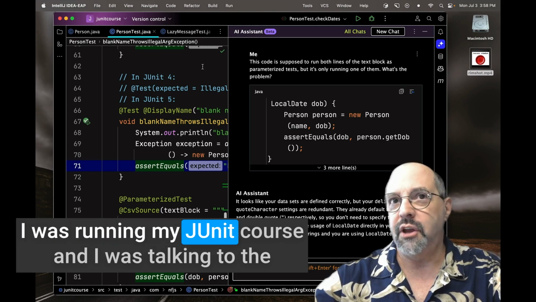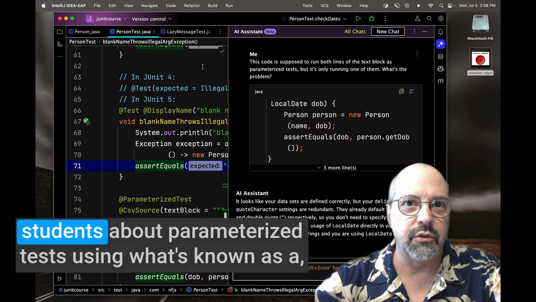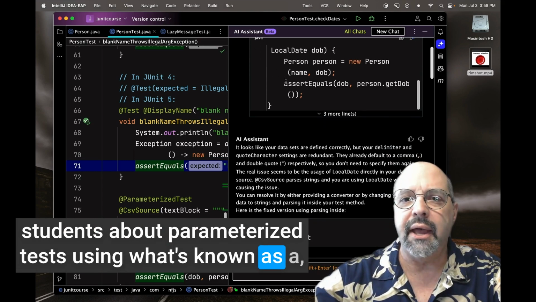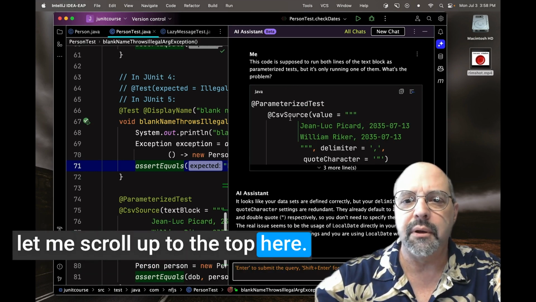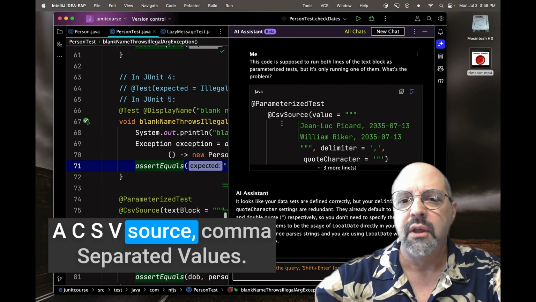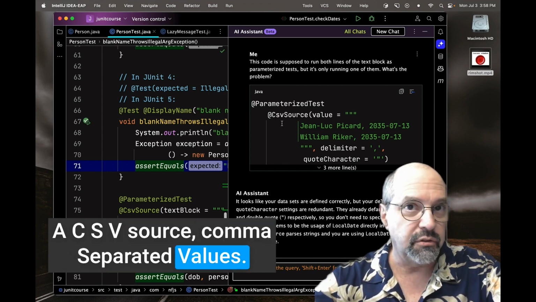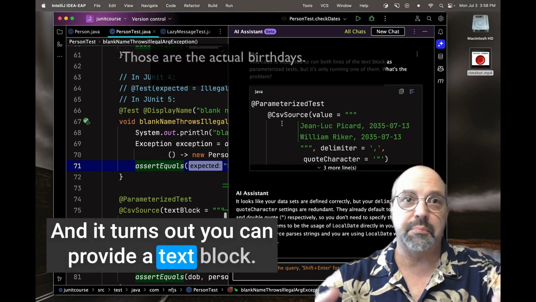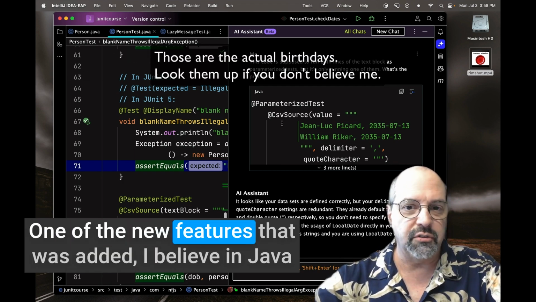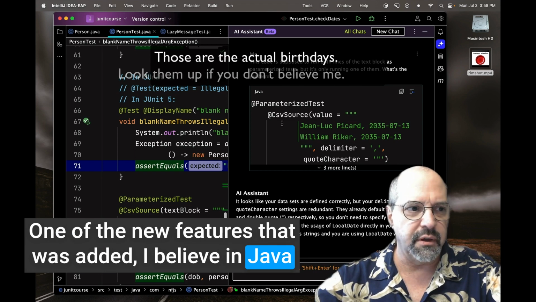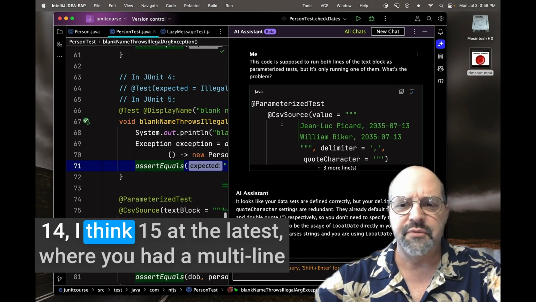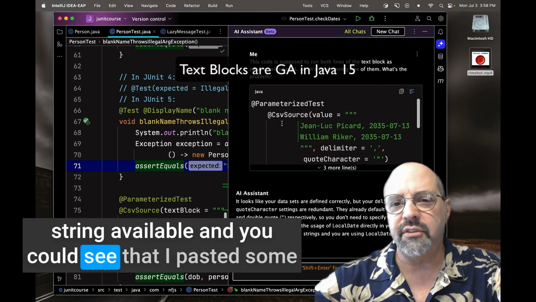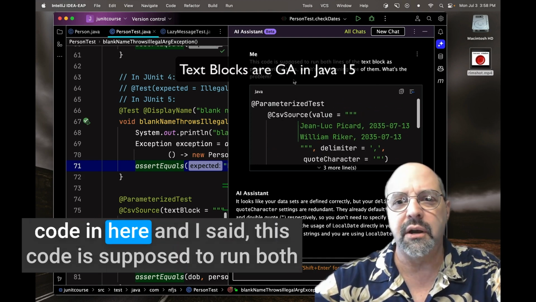I was running my JUnit course and I was talking to the students about parameterized tests using what's known as a CSV source, comma separated values. And it turns out you can provide a text block. One of the new features that was added, I believe, in Java 14, I think, 15 at the latest, where you had a multi-line string available.